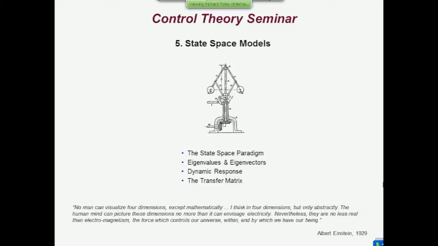I'm going to talk here about the state space paradigm. I introduce it in a fairly general way, and then we'll go on to determine two important properties of matrices, certain types of matrices anyway, eigenvalues and eigenvectors. It turns out that these are fundamental to the state space description. The dynamics of the system are wrapped up in eigenvalues and eigenvectors. And then having determined what they are, we'll look at the dynamic response of the system, both its states and its output. And lastly, I'll show you this connection between the state space description and the transfer function description.